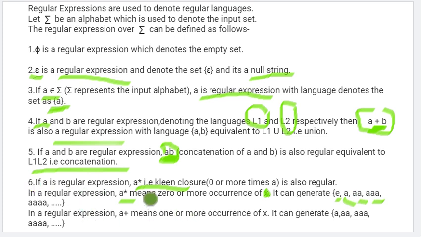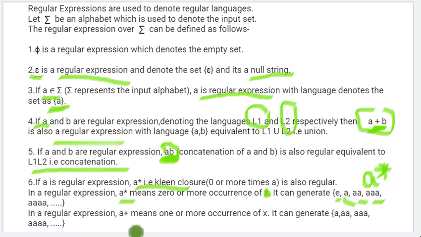So this is A star, the Kleene closure. The star symbol is the way we write a regular expression for 0 or more occurrences.